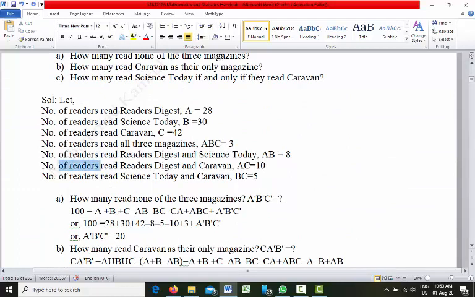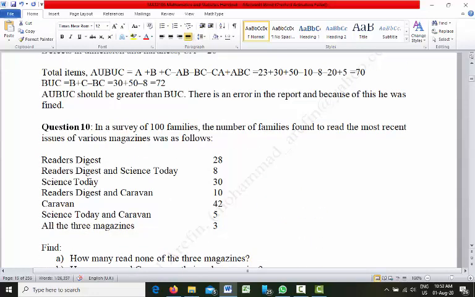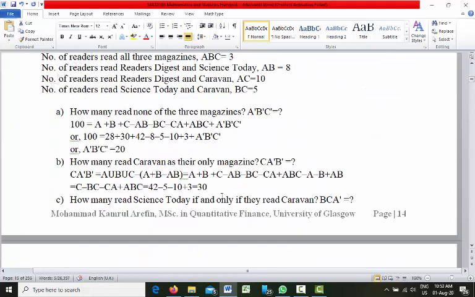Number of readers who read Reader's Digest and Caravan. Reader's Digest is set A and Caravan is C. From the question, 10 families read Reader's Digest and Caravan, so A∩C is 10.